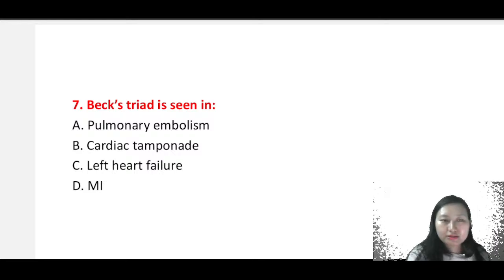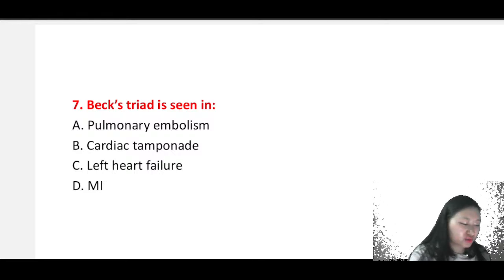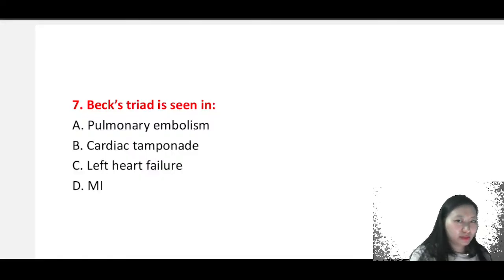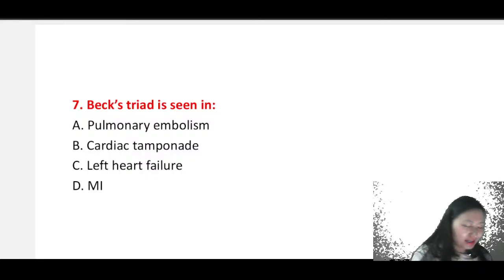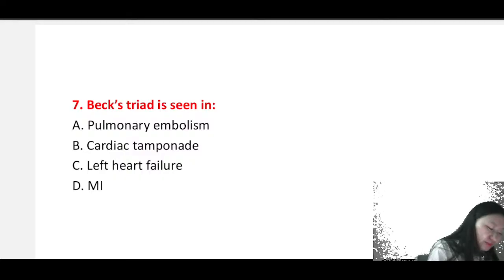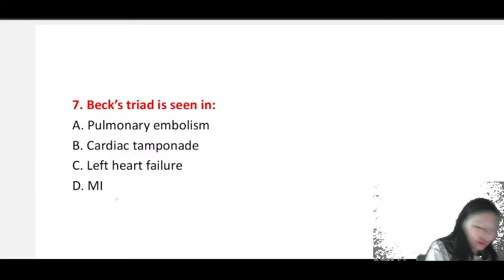Now let's look into the next question. The next question is Beck's triad. It is seen in pulmonary embolism, cardiac tamponade, left heart failure, or MI. So the answer is your cardiac tamponade.